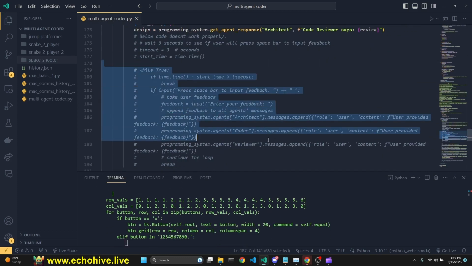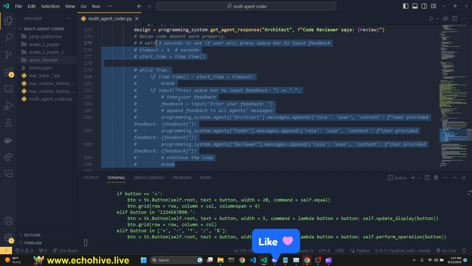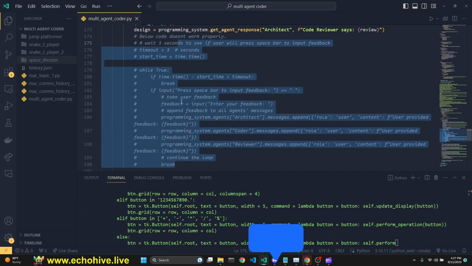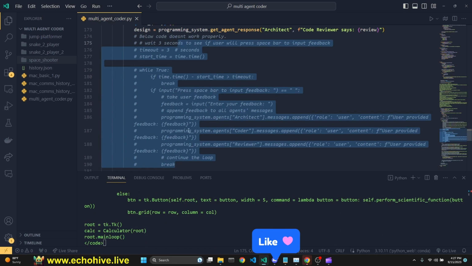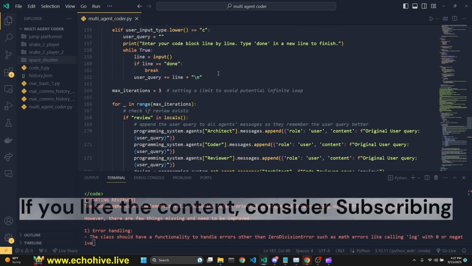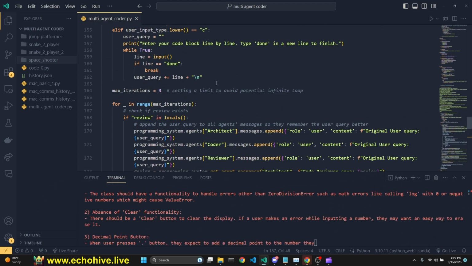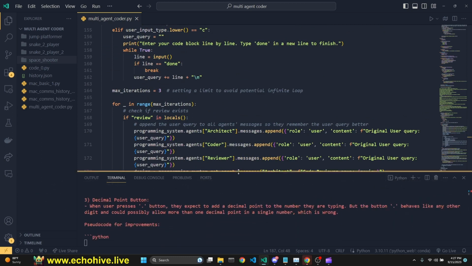I originally wanted to have some user feedback intervention as well, but I couldn't get it to work properly, so I just left it in as commented out. If you do end up downloading the code, please feel free to work on it in this way. Like I said, this is a bit of an experiment for me to work on agent interactions. I'll be making more videos on this as I improve them myself.